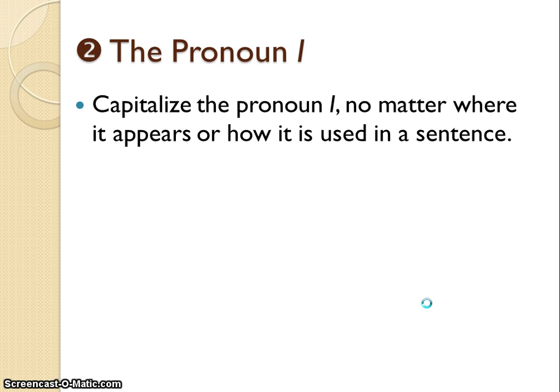We always capitalize the pronoun I, no matter where it appears or how it's used. I know with the advent of texting that this has become a problem. I often have to mark people down because they don't capitalize the pronoun I. But in the English language, to write properly, you always capitalize it. If you look in your book in Trivia Tidbits on page 380, it says English is the only language in which the first person singular pronoun I is capitalized. But it is capitalized, and so we need to do it.